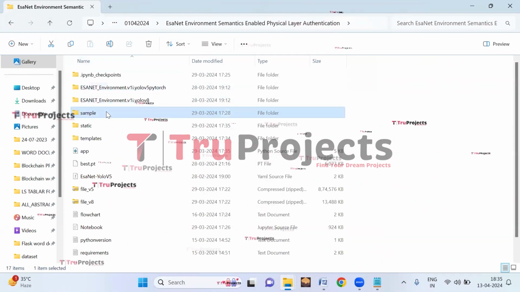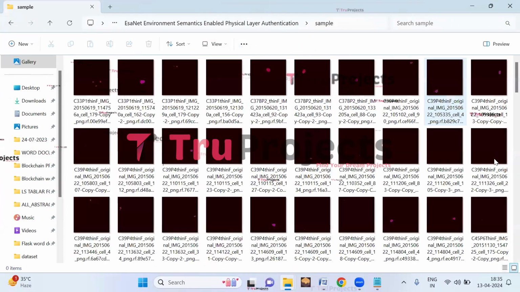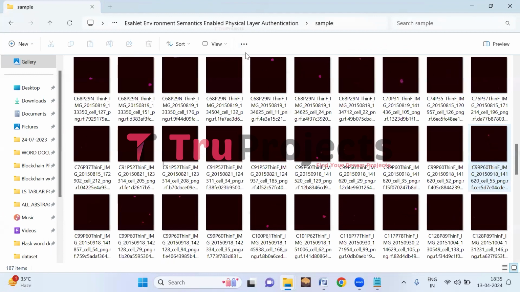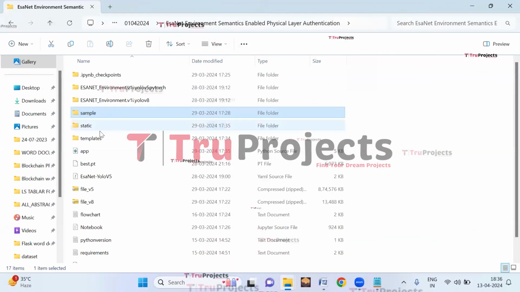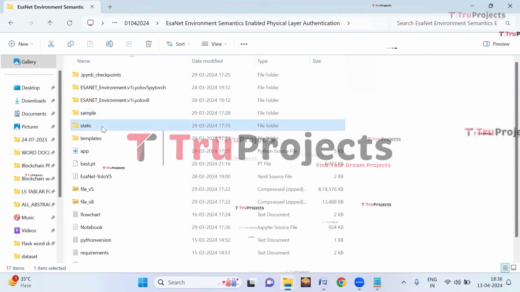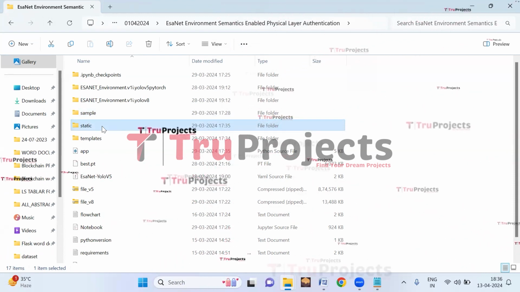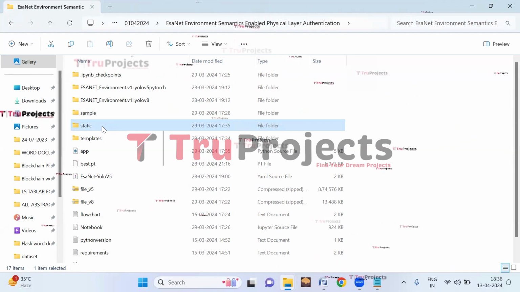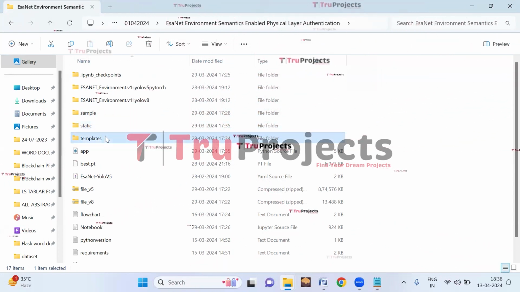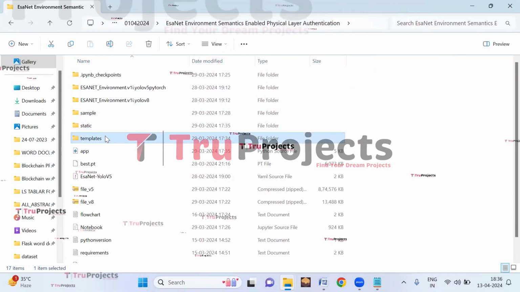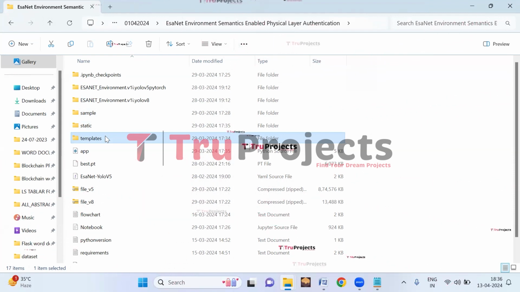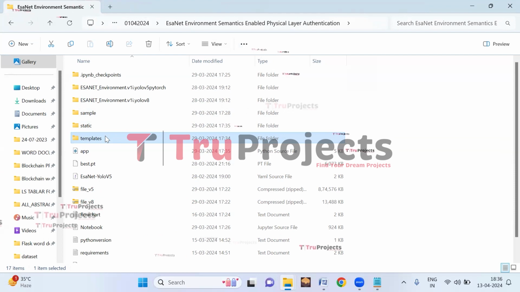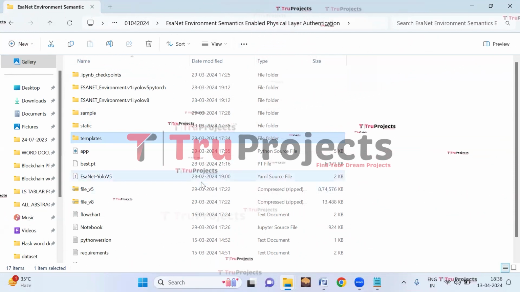And this is the sample folder in which we have the test cases of the signal images which we will use during the execution in the front end. This is the static folder. This folder consists of files related to CSS, JavaScript, and Bootstrap. This is the templates folder. This folder contains all the HTML pages used in the project. It includes files like index.html, about.html, and more, which represent different pages of the website.